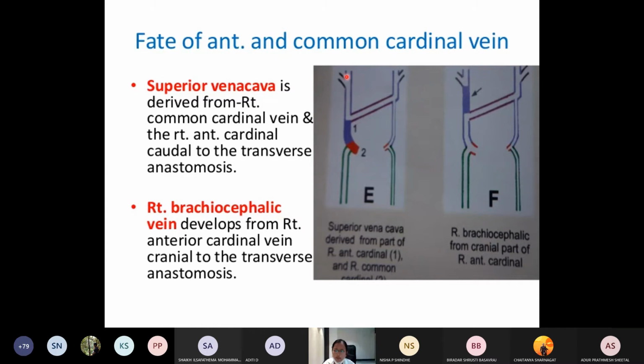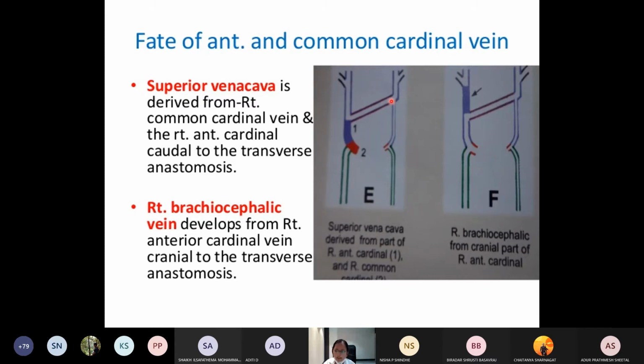This anterior cardinal vein will give numerous intersegmental veins, just like you have got the intersegmental arteries. The seventh one will form something called the subclavian vein. Like you have got the subclavian artery, you have got the subclavian vein. Just distal to that, these two anterior cardinal veins will communicate with each other via an oblique or transverse anastomosis here.